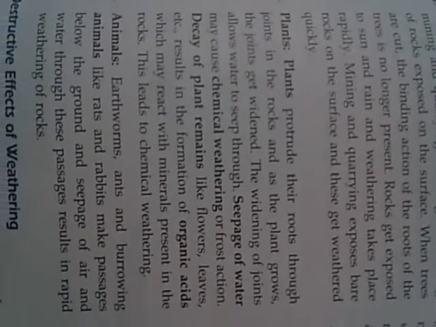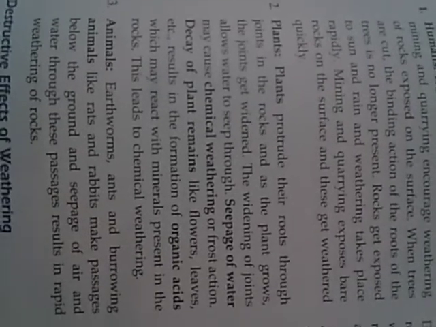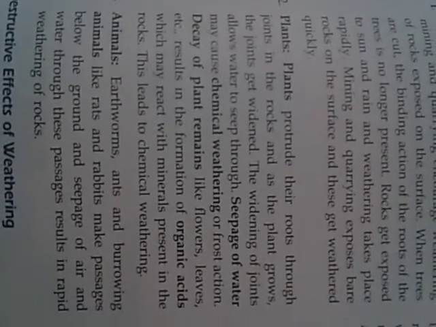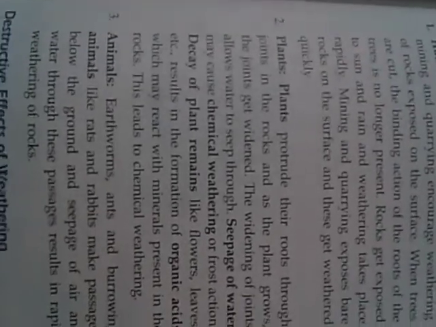The widening of joints allows the water to seep through. So when the joints or cracks become widened, the water very easily seeps through. Seepage of water may cause chemical weathering or frost action. We know how frost action occurs, we have already read it. So when the roots of plants make gaps in the joints of the earth's surface, they widen the joints, and water seeps through and helps in chemical weathering.